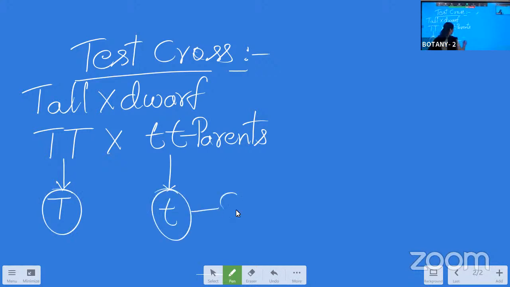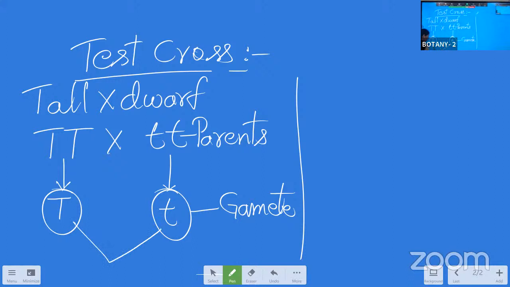So, these are the gametes. Okay, once we cross these two, then we are getting the F1 generation with capital T, small t. So here, what is the phenotype of this? Because always the dominant allele will be expressed in the homozygous or in the heterozygous. So here the phenotype is tall. Right, the tall over there.